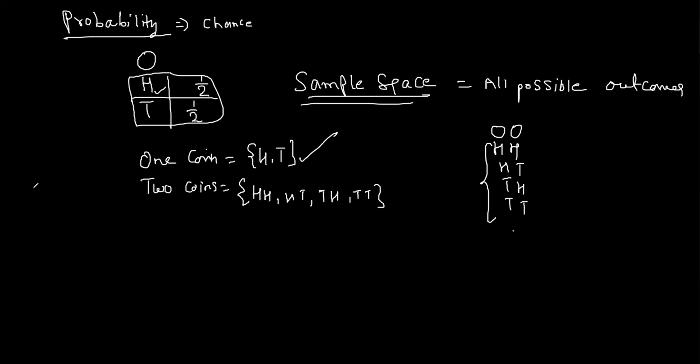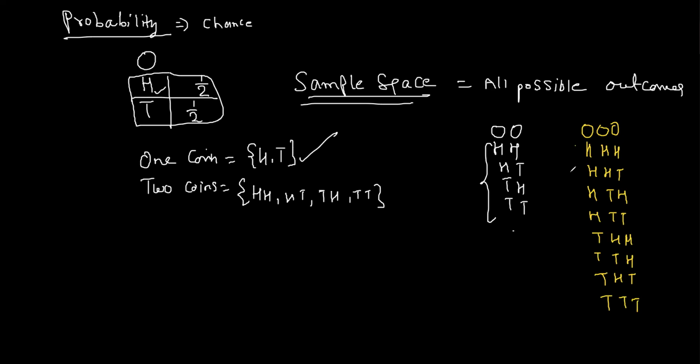Suppose you are tossing three coins, right? So head, tail, tail, head, tail, head, tail, head, tail. How many possibilities are there?